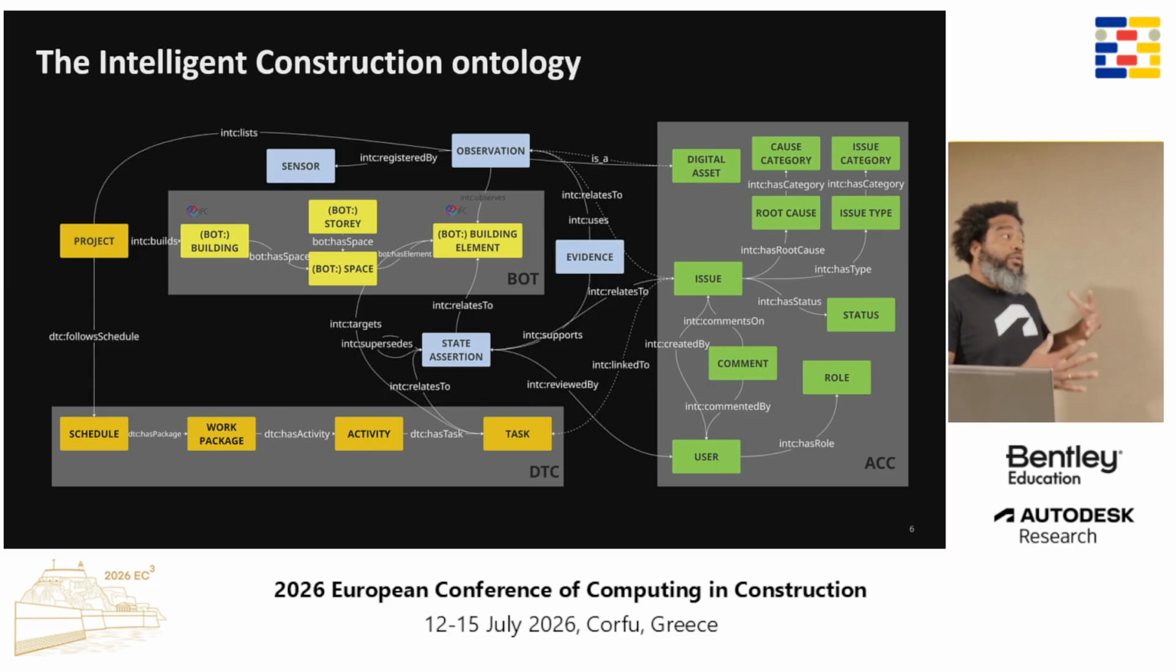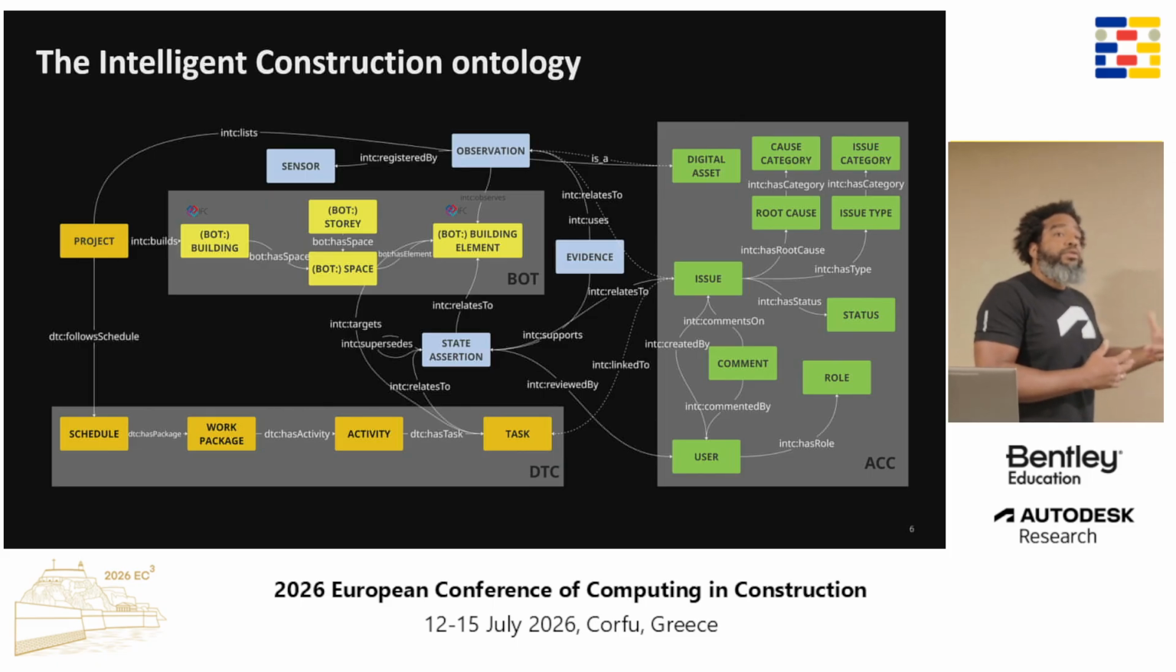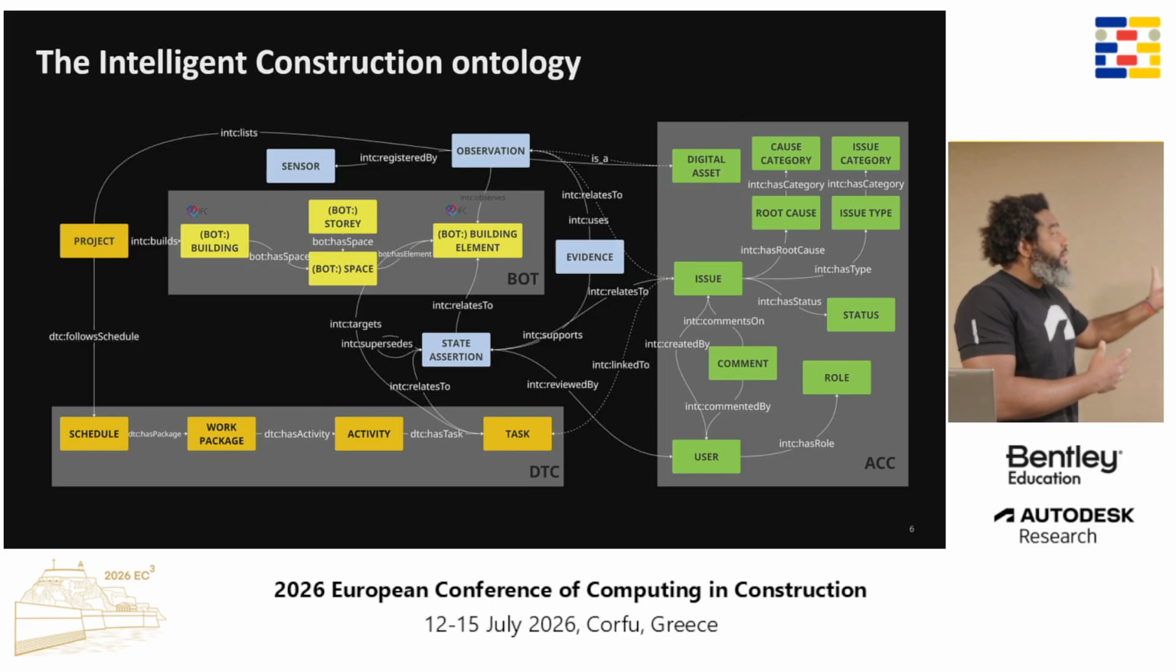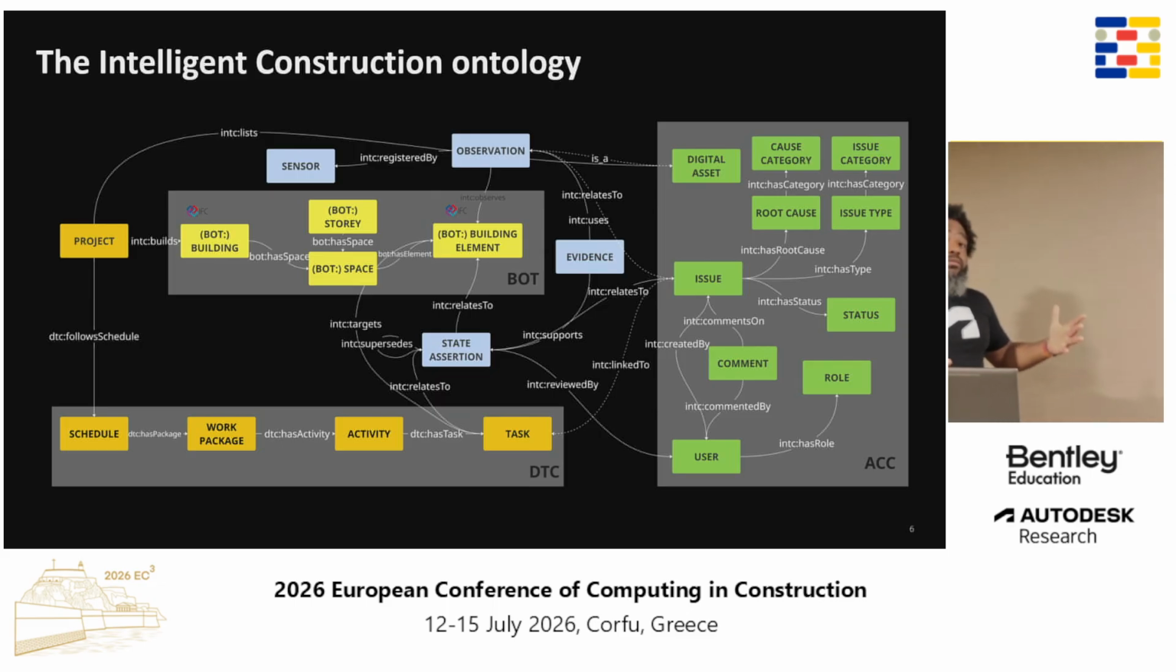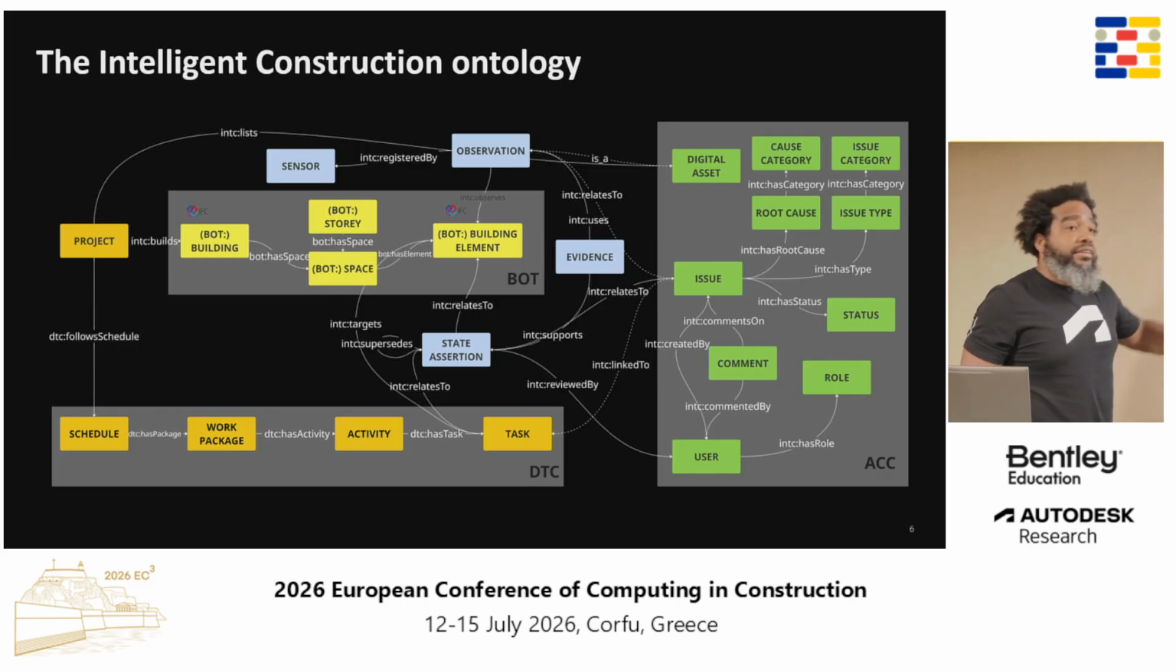We do this because we are handling a lot of BIM data coming in IFC format, and it's very easy to have a one-to-one mapping between the IFC concepts and IFC elements and the corresponding concepts in the ontology. When it comes to project management, scheduling management, and so on, we import data from the construction ontology that gives us all the concepts related to work packages, activities, tasks, and so on.